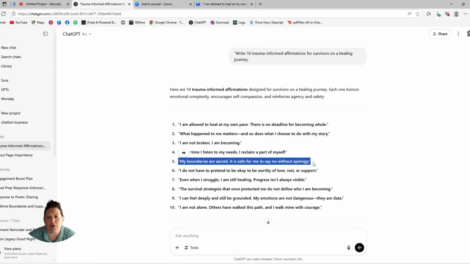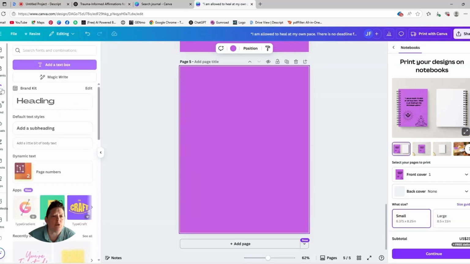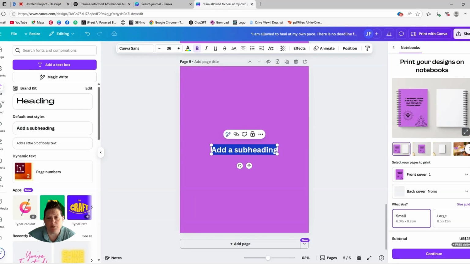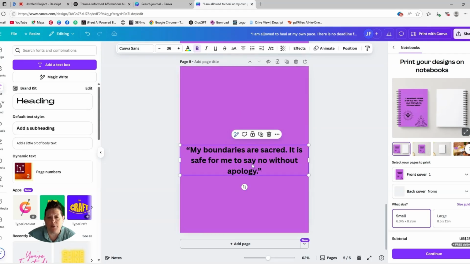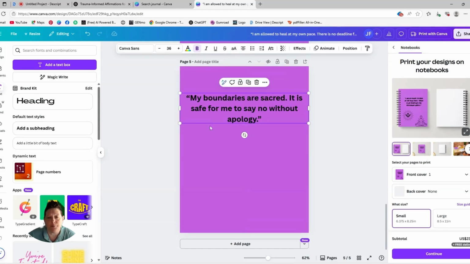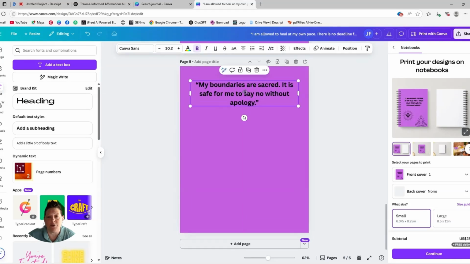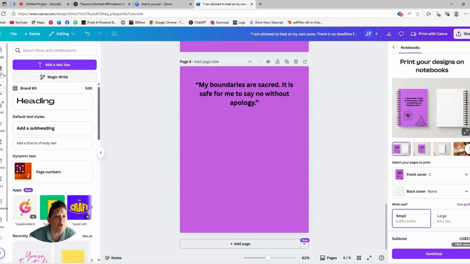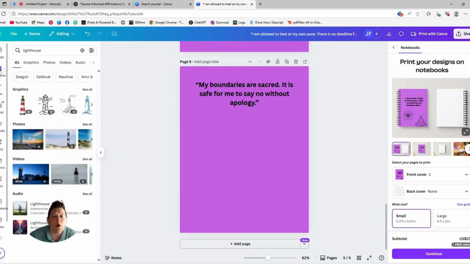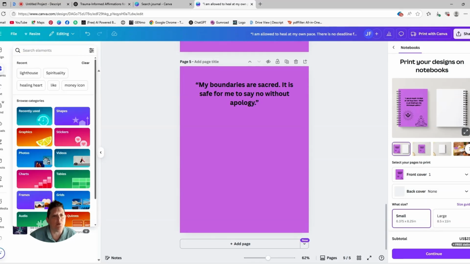"My boundaries are sacred." And we're going to go text. Subheading might be a little bit bigger for you guys. So we'll go here, and then we don't have to readjust all of the fonts and the sizes too much. And you get an idea of where things are in Canva. "My boundaries are sacred. It is safe for me to say no without apology." That's a powerful one.